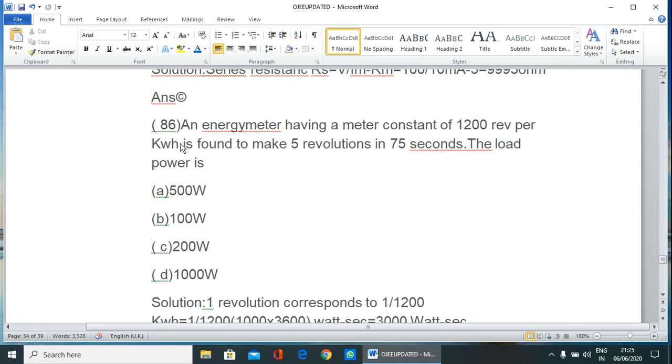One unit of energy, or 1 kilowatt hour, will be consumed.